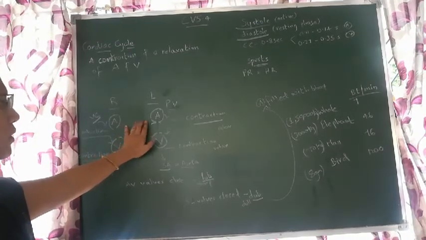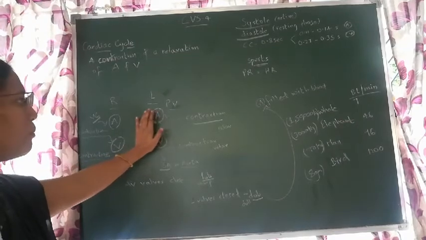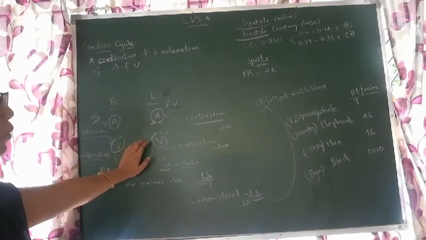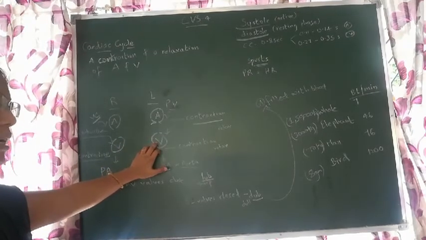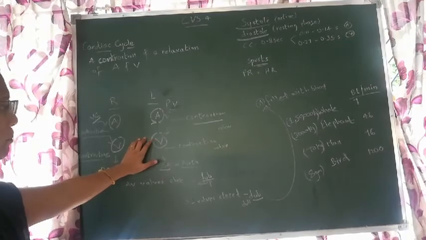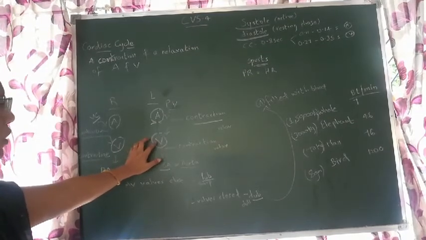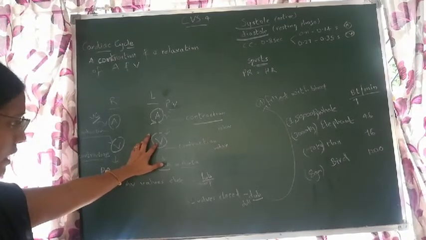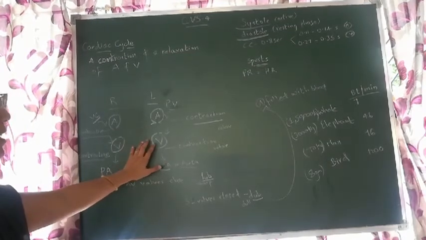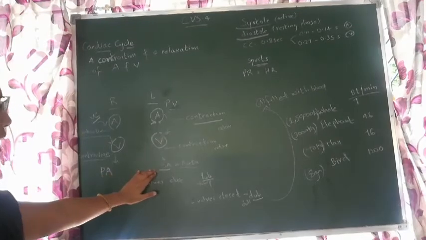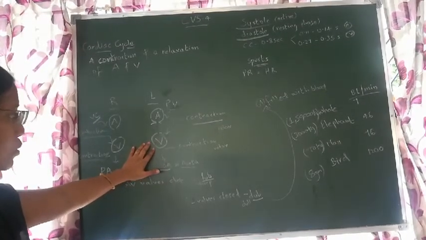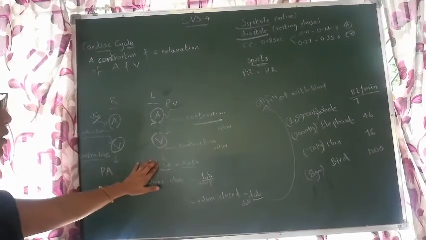Now here atria contracted, and blood from atria came here. Again, when blood comes and fills the ventricles, they relax. But then, when blood from ventricles enters these vessels, the ventricles have to contract to send the blood from ventricles to these vessels.